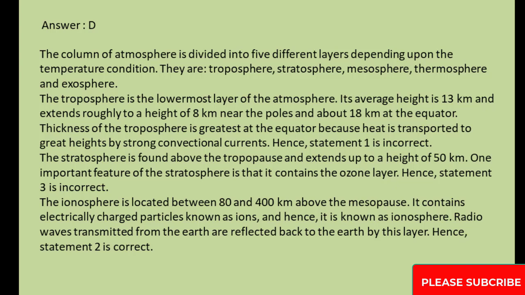The stratosphere is found above the tropopause and extends up to a height of 50 kilometers. One important feature of the stratosphere is that it contains the ozone layer. Hence, statement 3 is incorrect. The ionosphere is located between 80 and 400 kilometers above the mesopause. It contains electrically charged particles known as ions, and hence it is known as ionosphere. Radio waves transmitted from the Earth are reflected back to the Earth by this layer. Hence, statement 2 is correct.